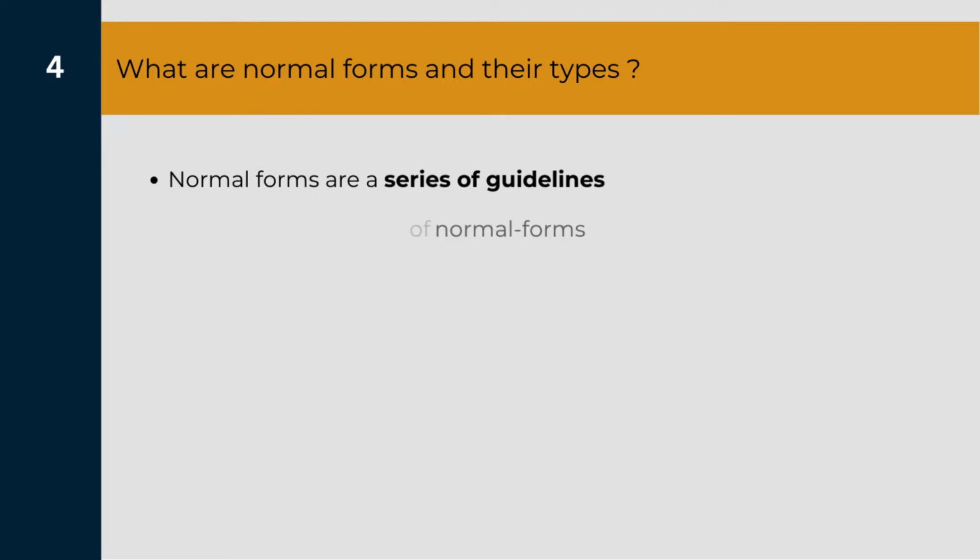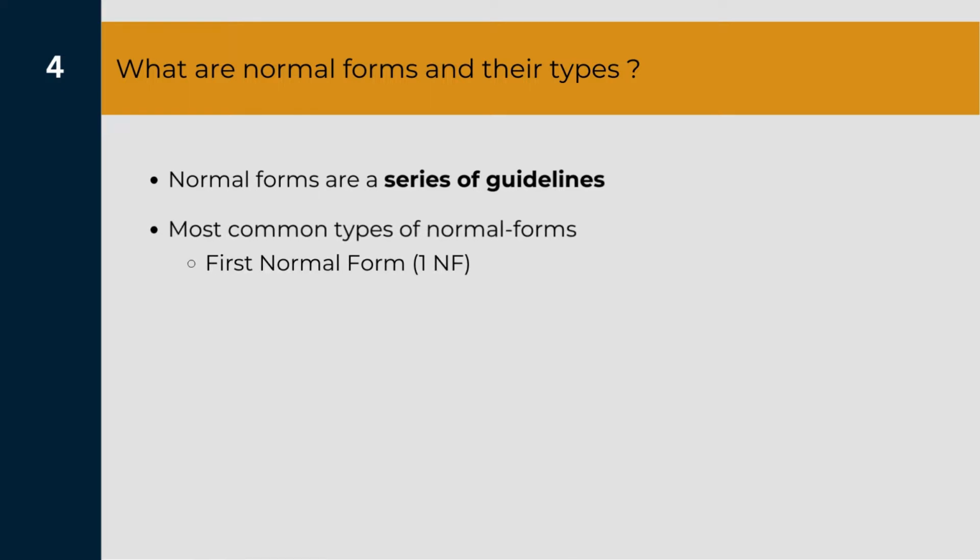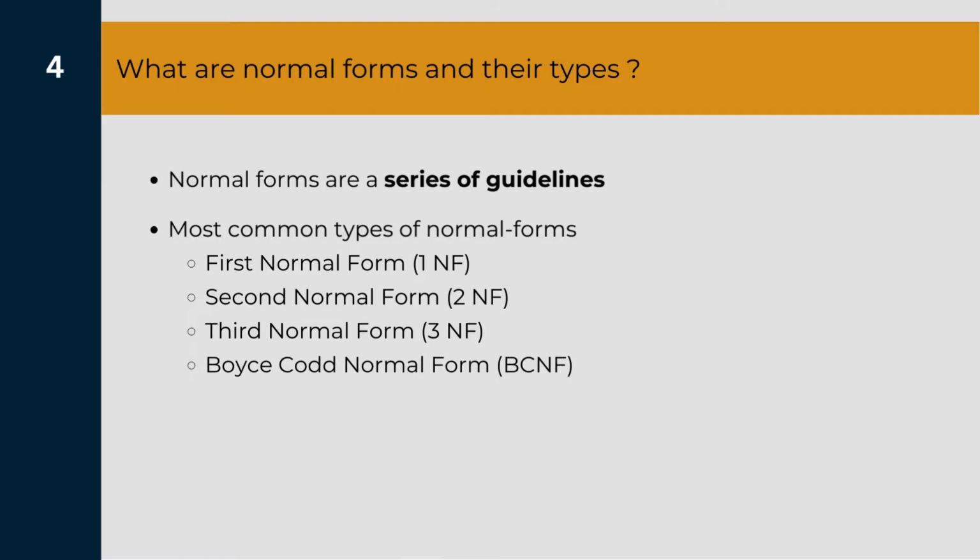Most common of them are first normal form, which is often called 1NF, then we have second normal form, third normal form, and Boyce-Codd normal form. Now this Boyce-Codd normal form is also called the fourth normal form. Now we also have other normal forms like fifth normal form and sixth normal form, but they are not generally used. So these are the most common types of normal forms that we use.